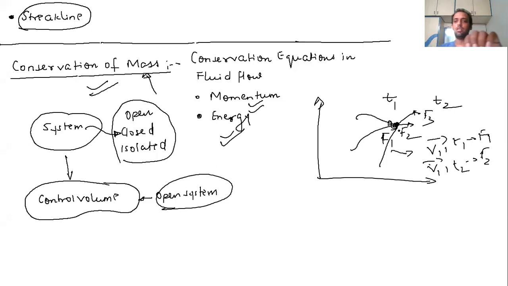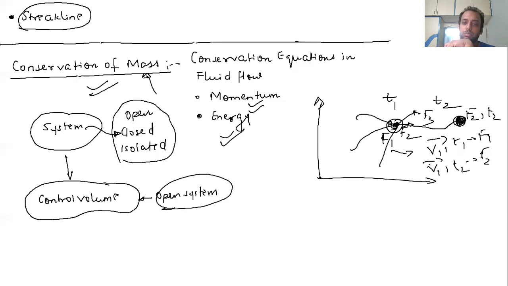That means nothing is changing at this particular point, because we are not focusing on the fluid particle. But now let's go to Lagrangian. The fluid particle at time t1 is F1, and I am just observing the motion of this fluid particle. At time t2, we all know that F1 will move to some other location.